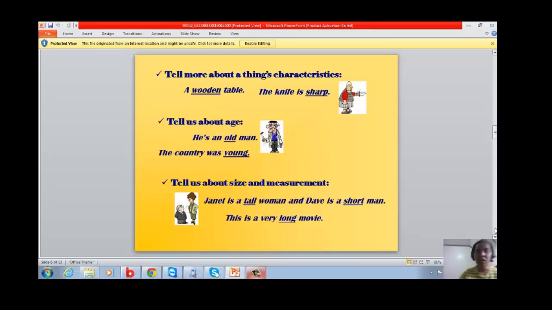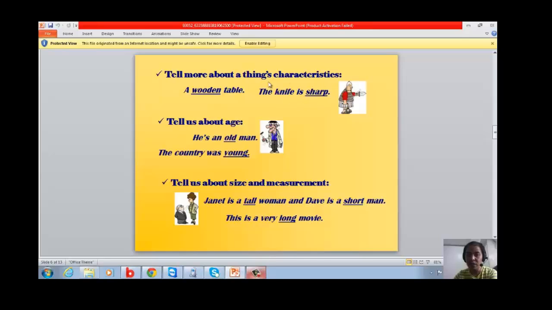Tell more about things, characteristics, just like a wooden table. The noun of the thing is table, and it says that the table is wooden. Wooden is the adjective. The knife is sharp.